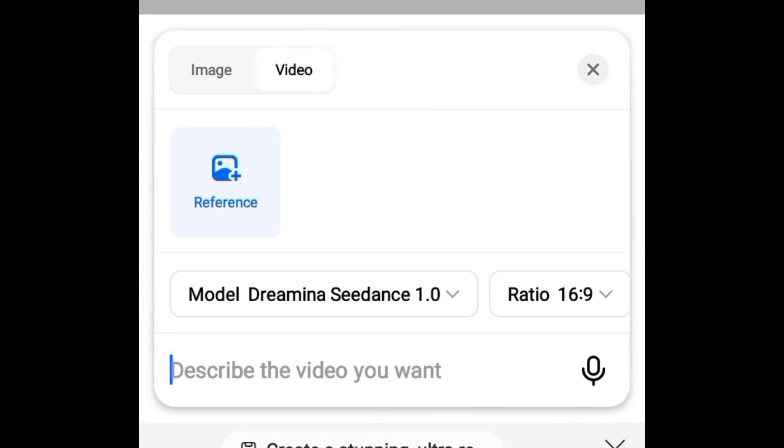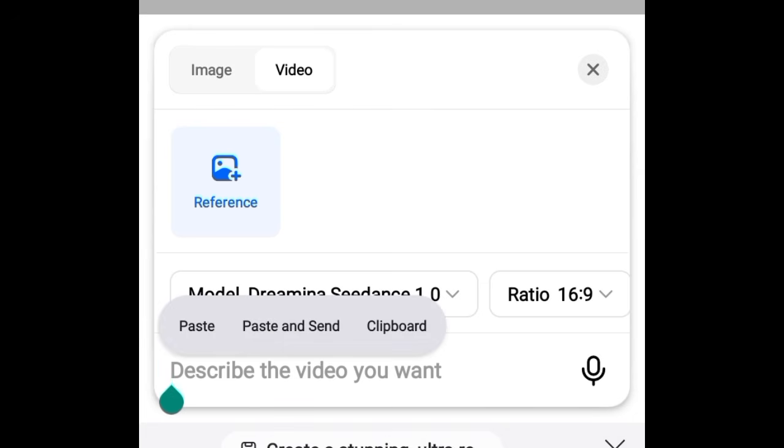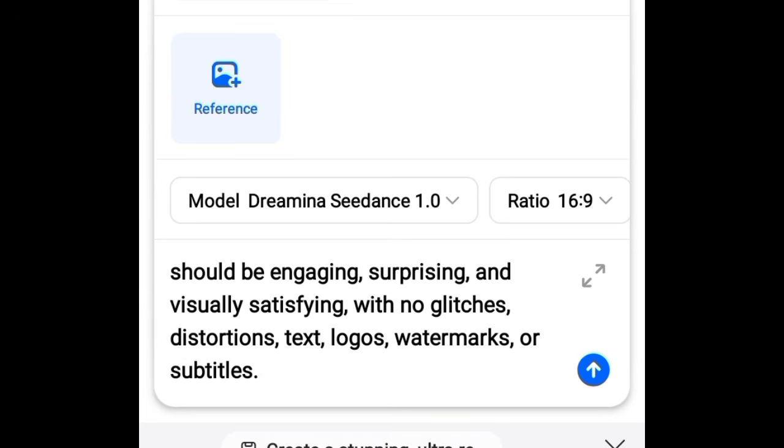If you want to create a video, toggle on video. Once you select video, you come over to describe the video you want, so I'm going to paste the prompt. Once you paste the prompt, this is the model. Now take notes. This is the point where you need to take notes so that you have a flawless video. Come over to the model, Gemini Seedance 1.0, and click on it.